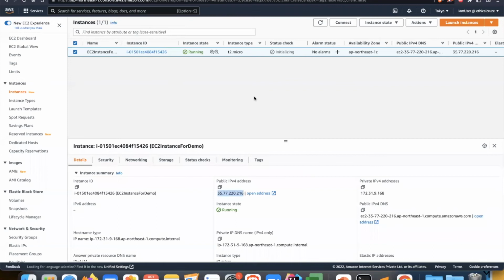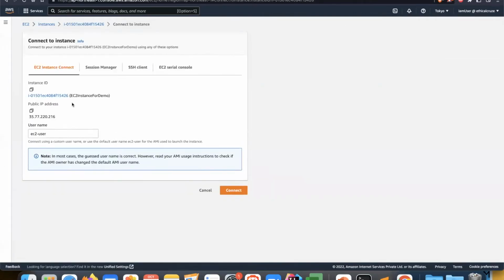Okay, so now I'm at the instances page. I'll select this instance, and from here I'll select connect. Once I come here, you will notice there are different options to connect to this EC2 instance. You can see that we have an instance ID, a public IP address, and a username also. So we will just click on connect.